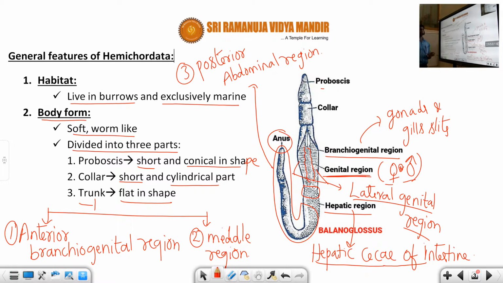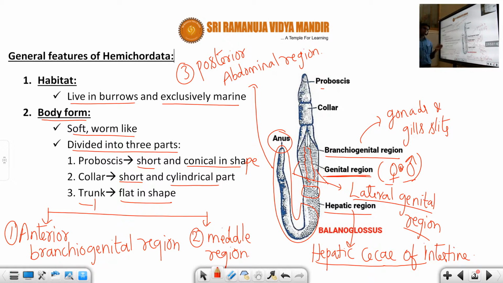Hope you can understand. Again I will explain, listen carefully, students. I am talking about the body form of Balanoglossus. You already know about the proboscis. The proboscis is the terminal part, conical in form, followed by the short collar, which is muscular in nature and bears the mouth. The collar is followed by the trunk, which is flat in shape.